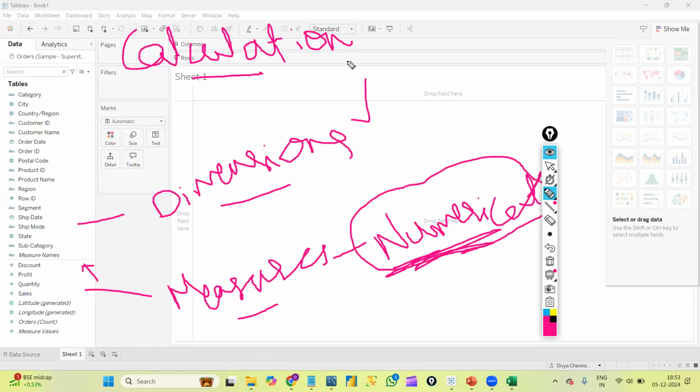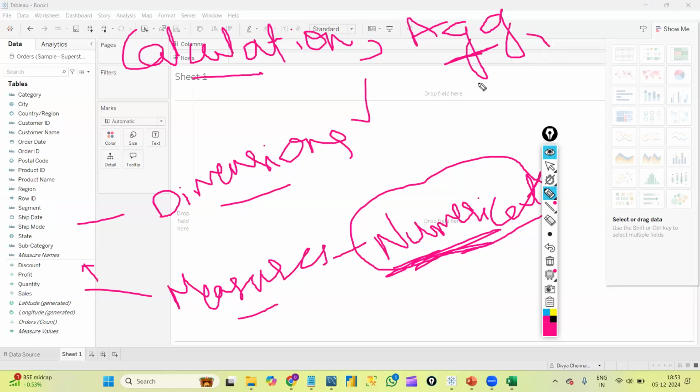So the actual definition is that on whatever data we can perform some kind of calculations, that is arithmetic calculations, or else aggregate functions, as we have in SQL, that data is a measure.